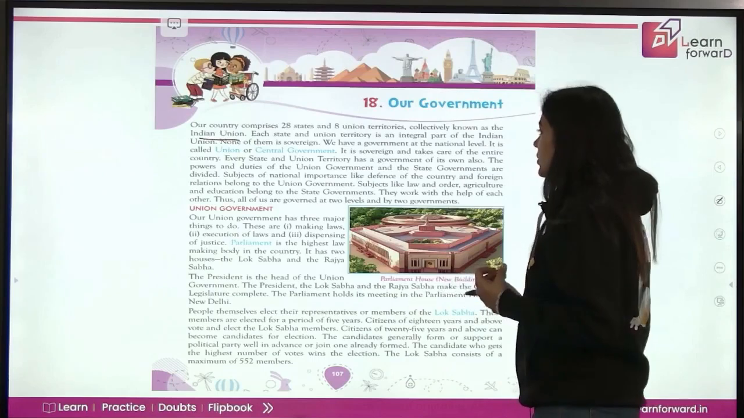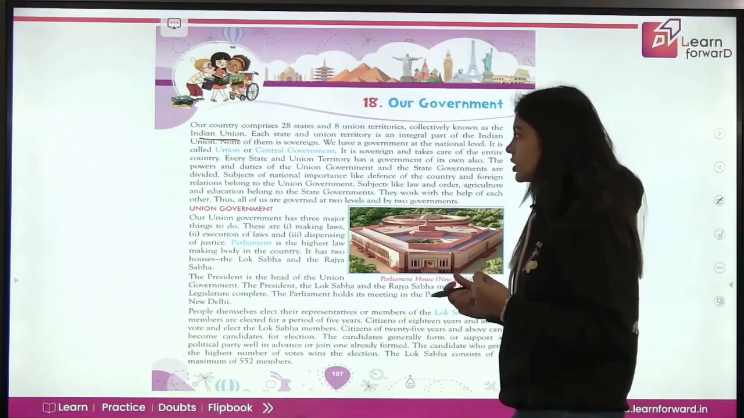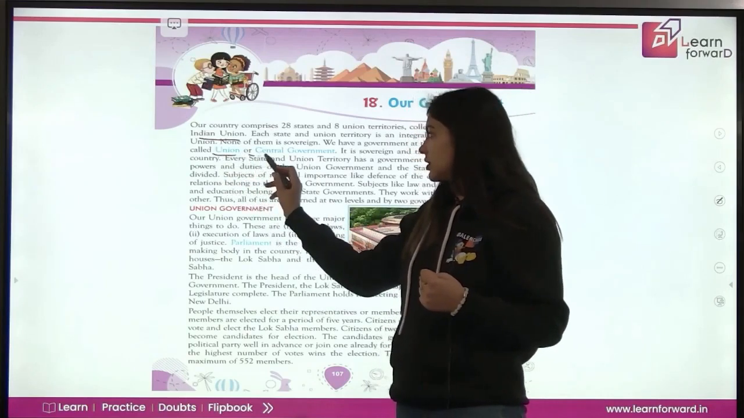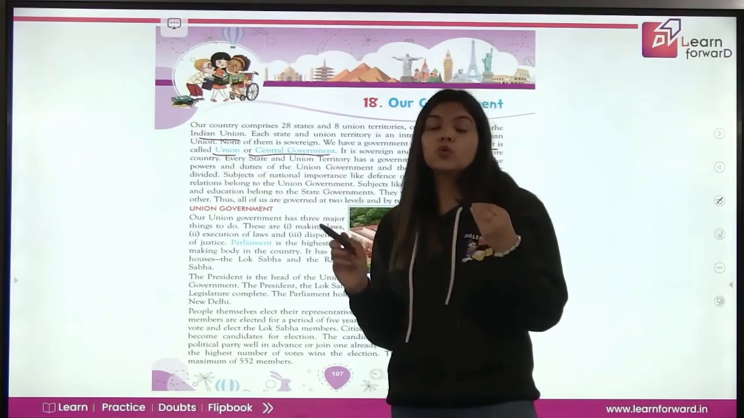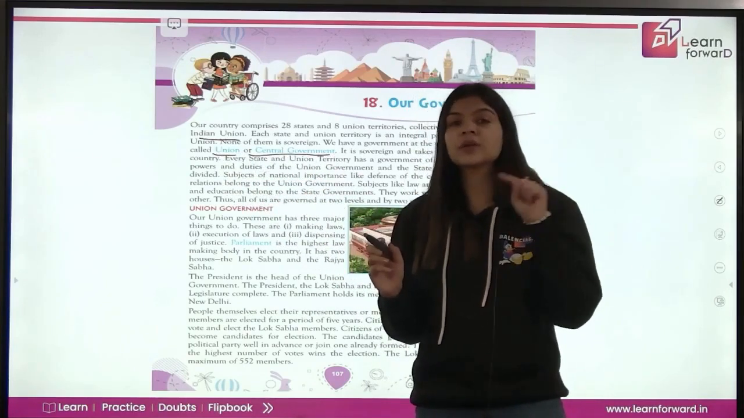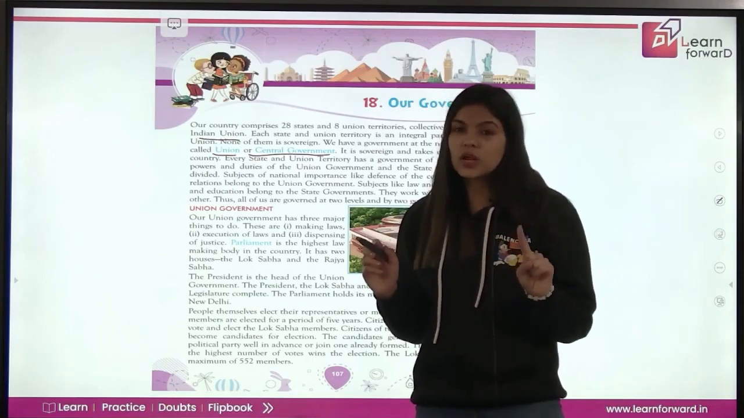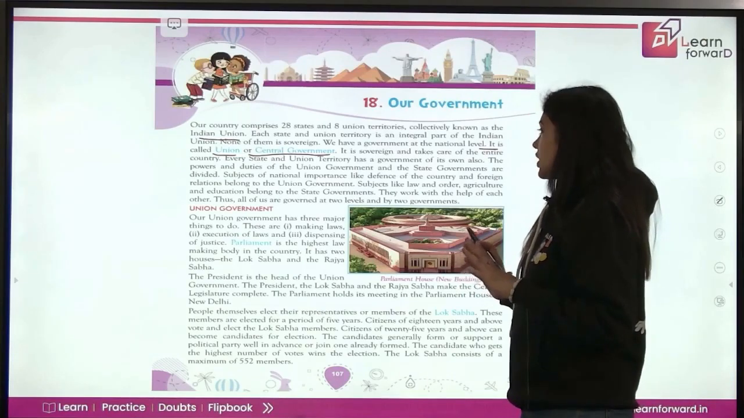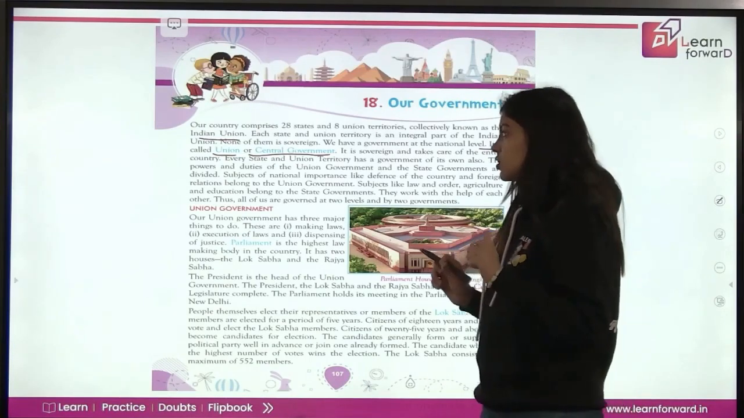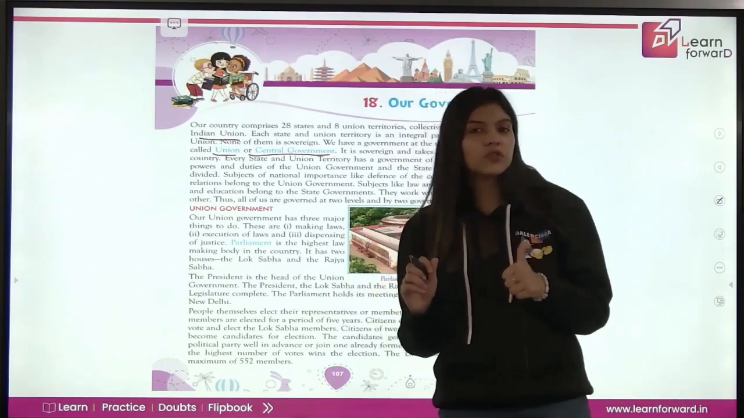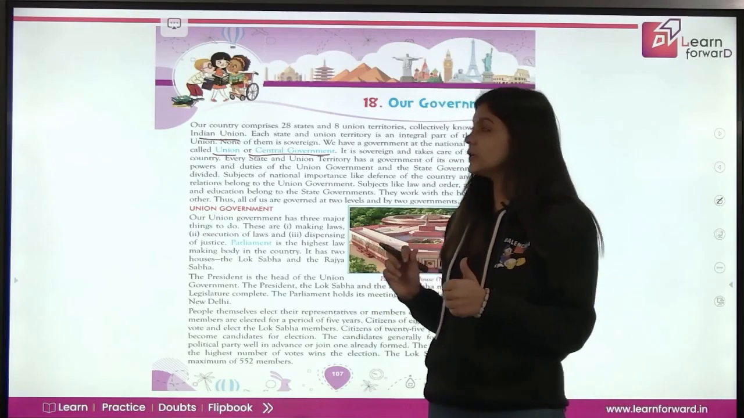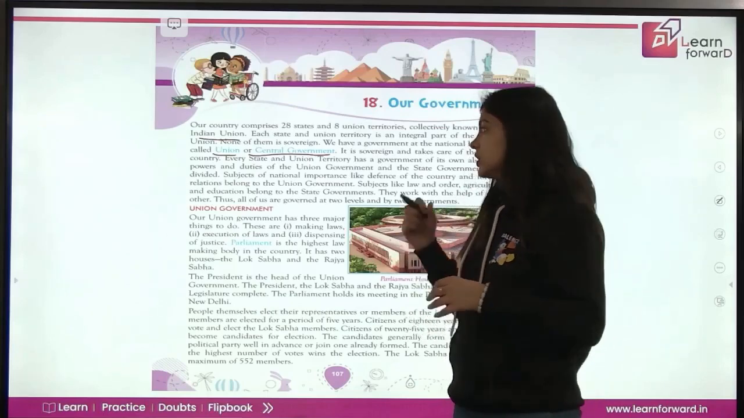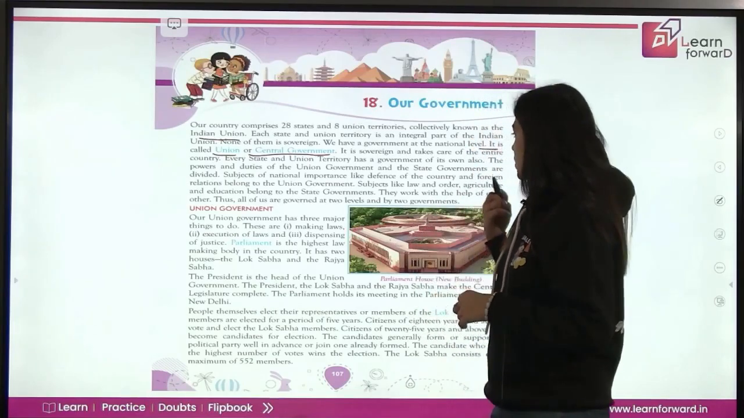We have a government at the national level. It is called the union or central level. So central government. जो हमारी कंट्री की जो गवर्नमेंट है, who is ruling at the central level, जो पूरी कंट्री को गवर्न कर रही है, that is known as central government or union government. Now it is sovereign and takes care of the entire country. जो central government है, it is sovereign because they are not ruled by any other and they take care of the entire country. Now every state and union territory has a government of its own also.